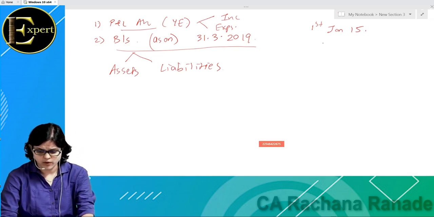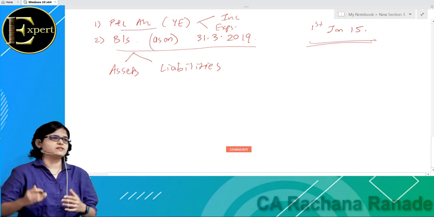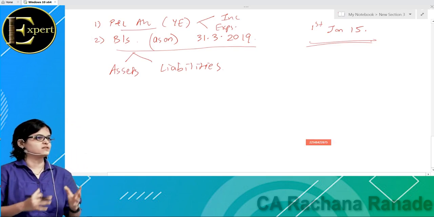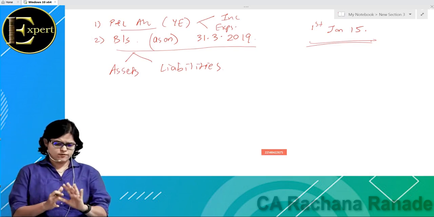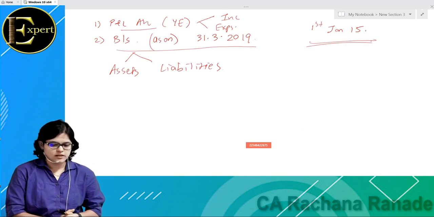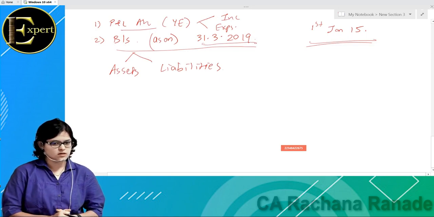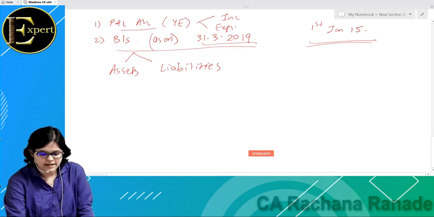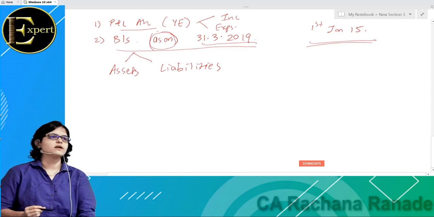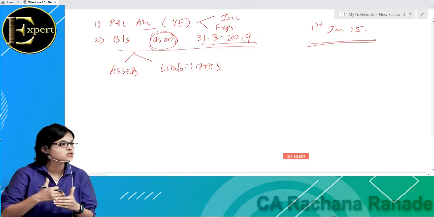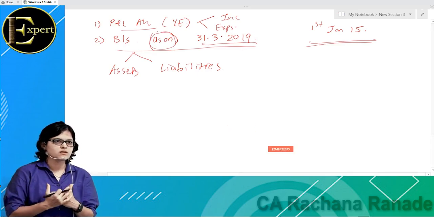So the point which I was telling you, that let us say I have purchased some asset in 2015, some asset in 2016, some asset in 2017, and I have not sold it off till today. Then will they appear on the balance sheet as on 31st March 19? Answer is yes. Okay. Because we say it is a balance sheet as on a particular date. If you remember, it's about a position. It's a positional statement that we are talking about.